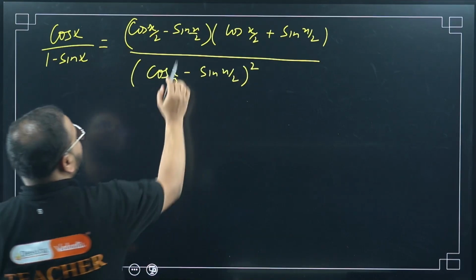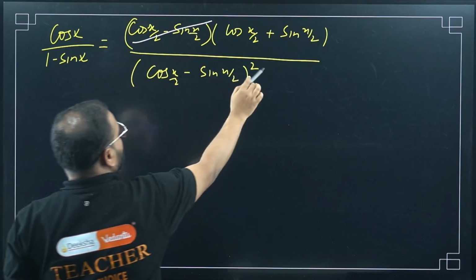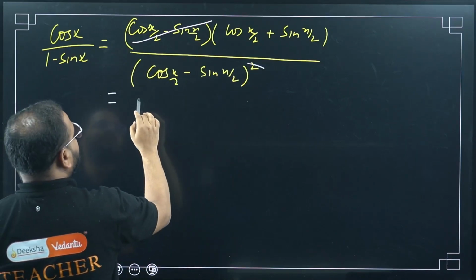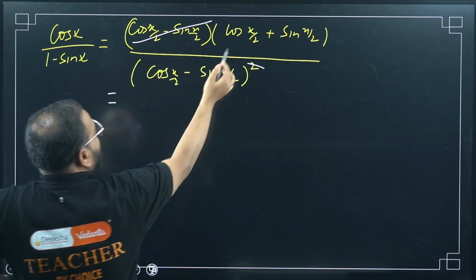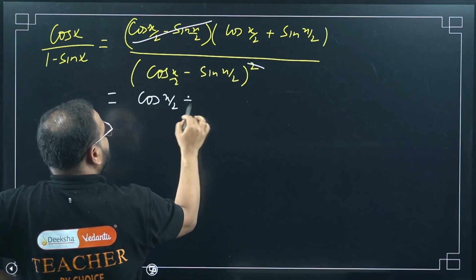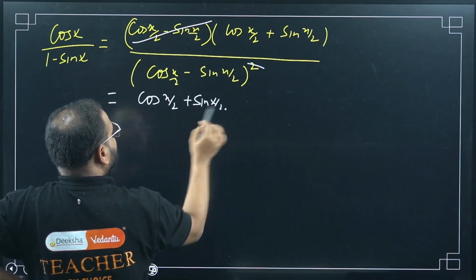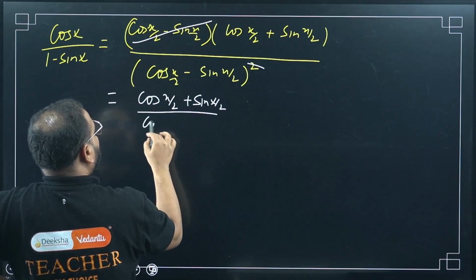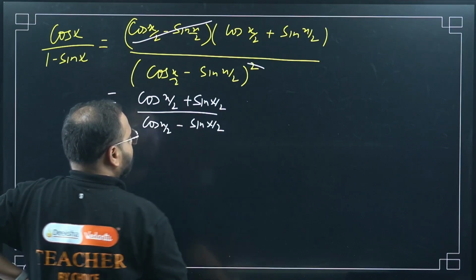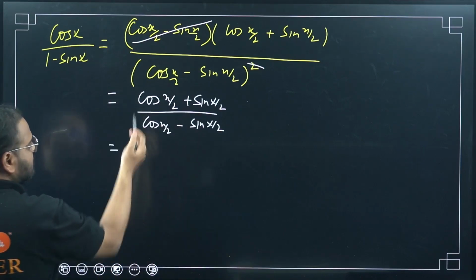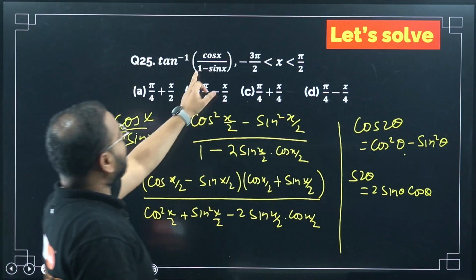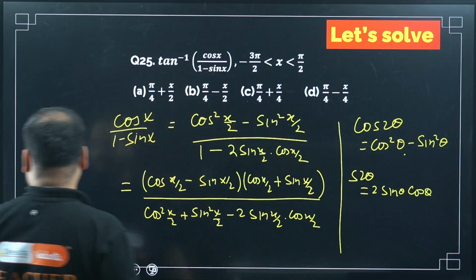Yes, sir. Please cancel this. One of this will be cancelled. What is left now? Please check. It will become cos x by 2 plus sin x by 2 upon cos x by 2 minus sin x by 2, or not? Yes. Divide everything by cos. Why, sir? I want tan. Remember this. I have to operate in tan.